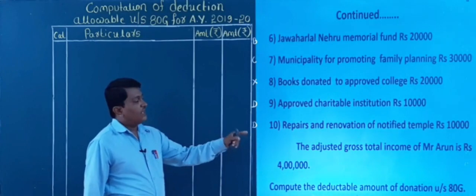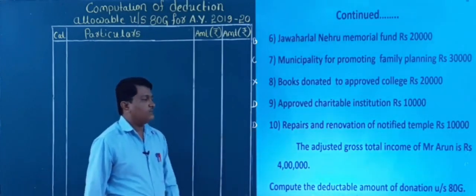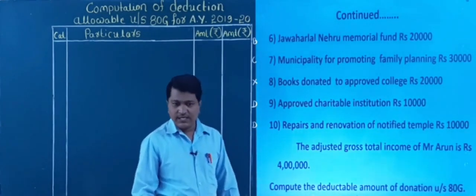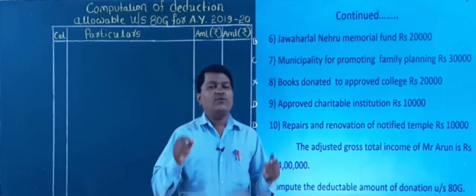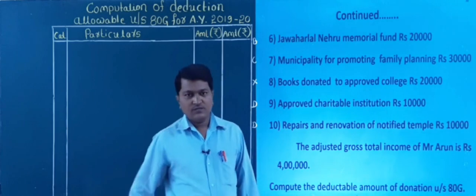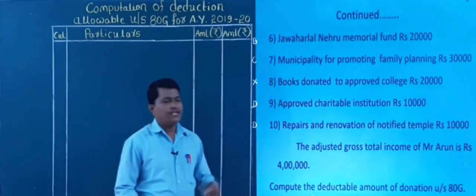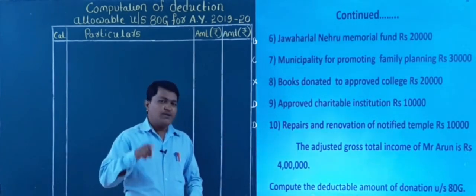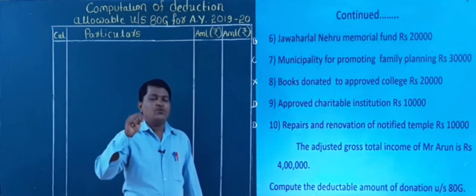And here the adjusted gross total income of Mr. Arun is rupees 4 lakh. So here also they have directly given the adjusted gross total income. We need not calculate here, right? If they give only the gross total income in the problem, then we need to find it.